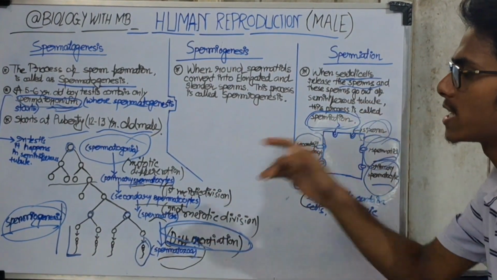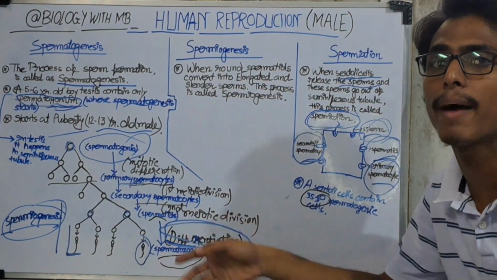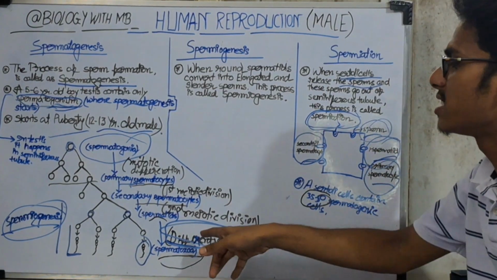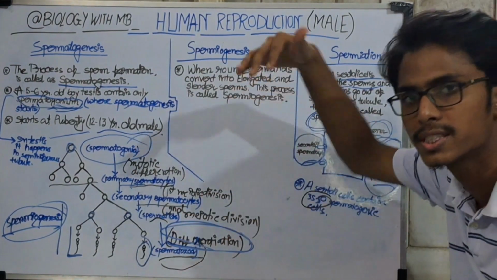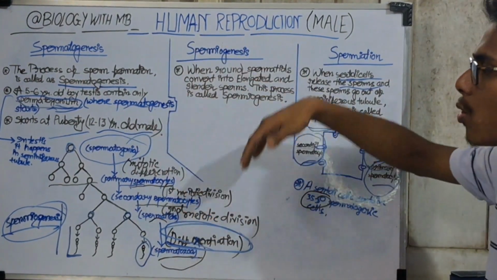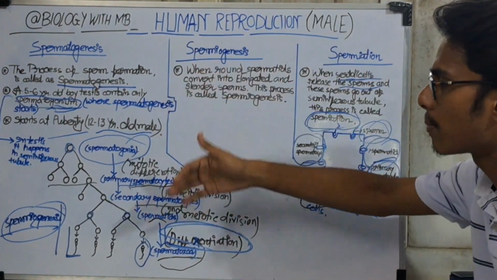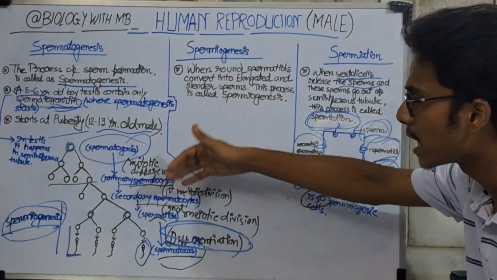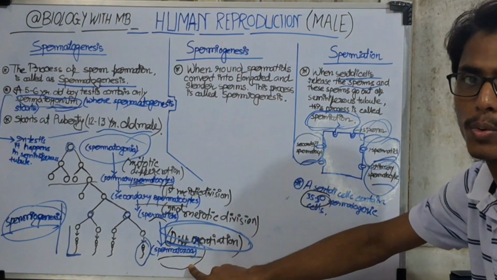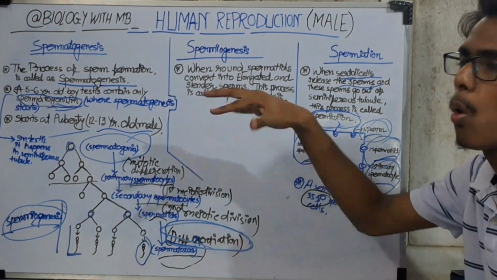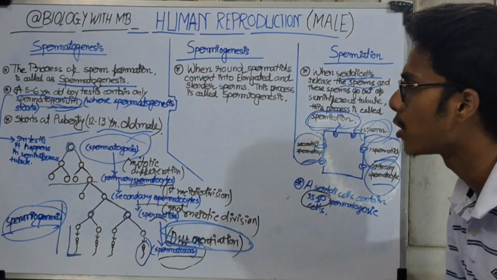This happens by the differentiation process. And the whole stages, where a spermatogonia converts into primary spermatocyte, then secondary spermatocyte, and so on up to spermatozoa, the whole process is called spermatogenesis.